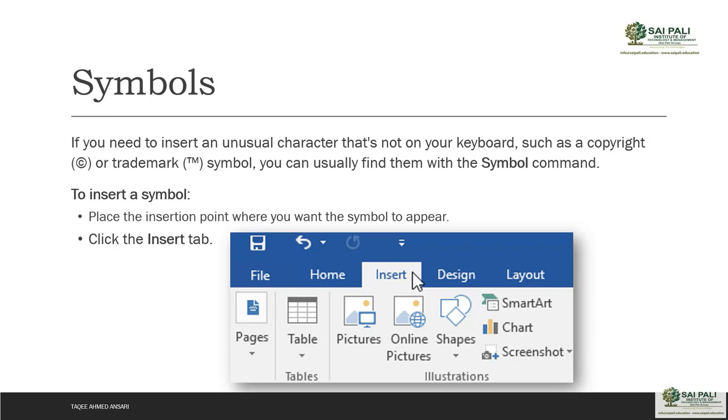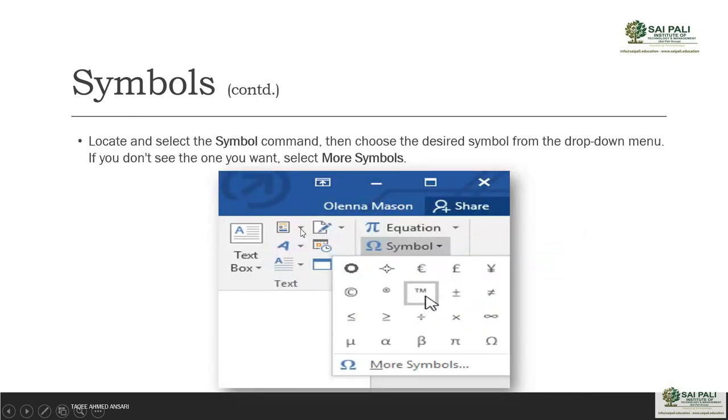So you can usually find them with the symbol command. Normally you don't have those symbols on the keyboard, so you can find them in the symbol command. Excel gives you the option to add those symbols also. To insert them, place the insertion point where you want the symbol to appear, then go to the Insert tab and locate the symbol command at the end of the ribbon.